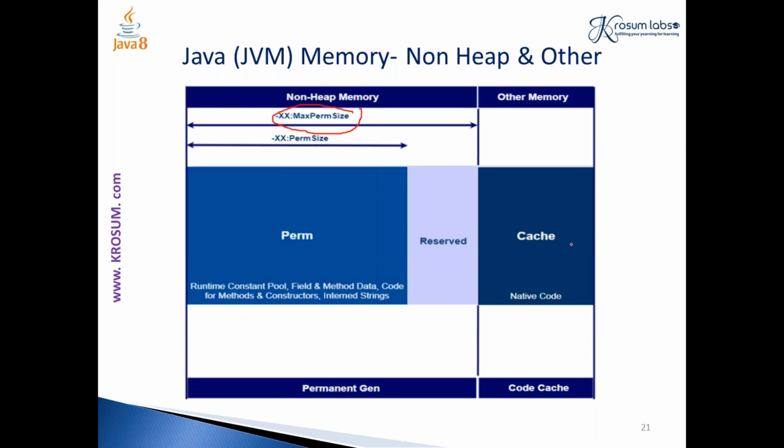And this other memory is nothing but the memory which is needed to run the JVM. So all your JVM related code is available in this other memory. So we have two types of memory: one is non-heap memory and the other is heap memory. In some documentation they also refer to this non-heap memory as special heap memory.